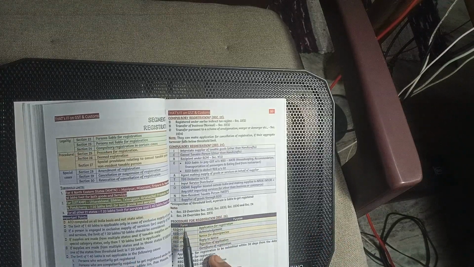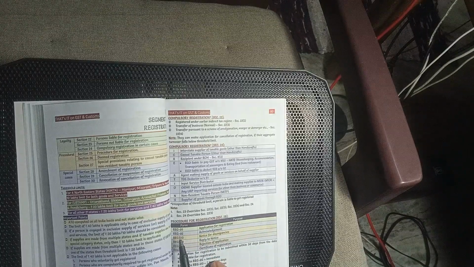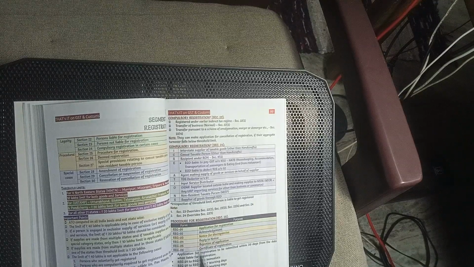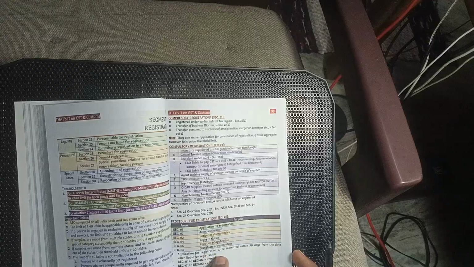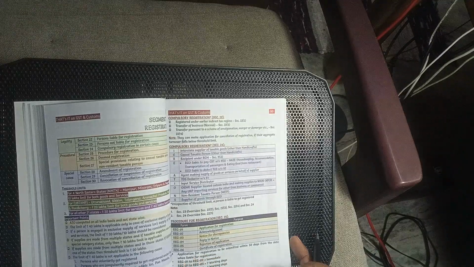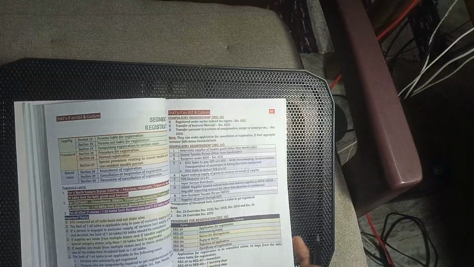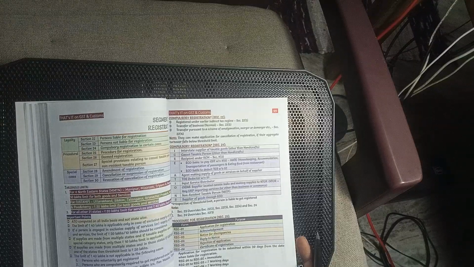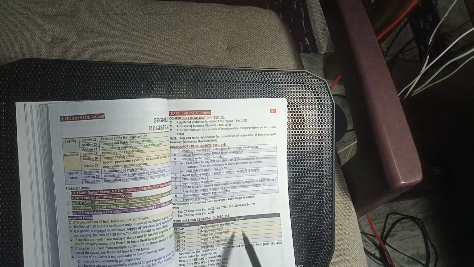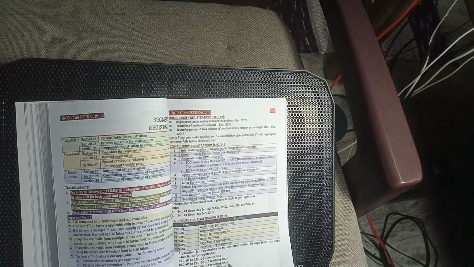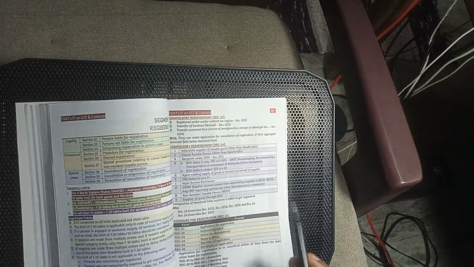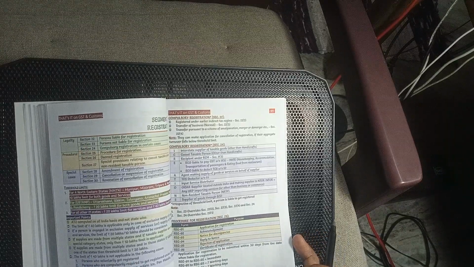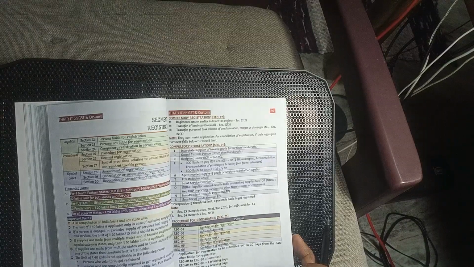Procedure for registration, section 25. Form of registration: application for registration, acknowledgement, notice for clarification, reply to notice, rejection of application, and certificate of registration. Application for registration must be submitted within 30 days from the date of becoming liable to registration. Acknowledgement is immediate; notice within 7 working days; reply to notice within 7 days; certification within 7 days; rejection within 7 days; and the next step within 6 working days.